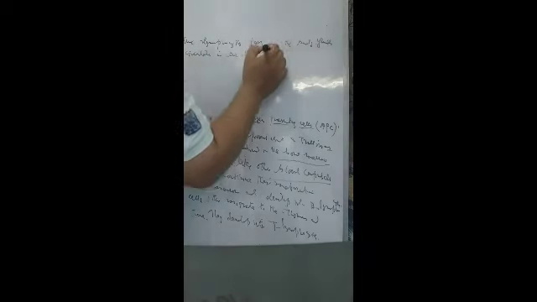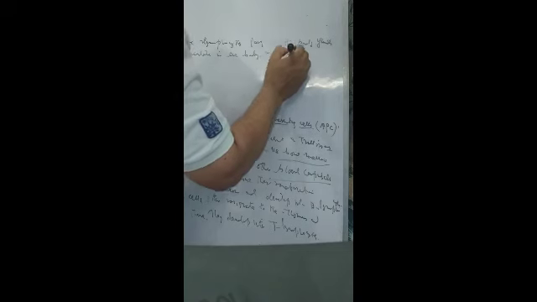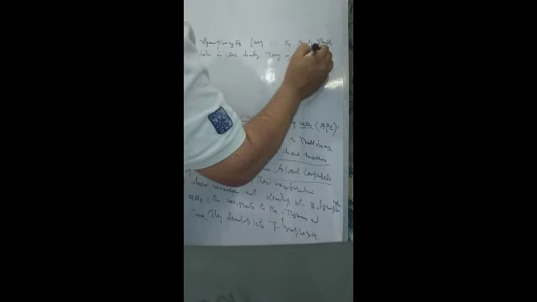Then many of them settle in the lymph nodes, spleen and other lymphatic tissue.